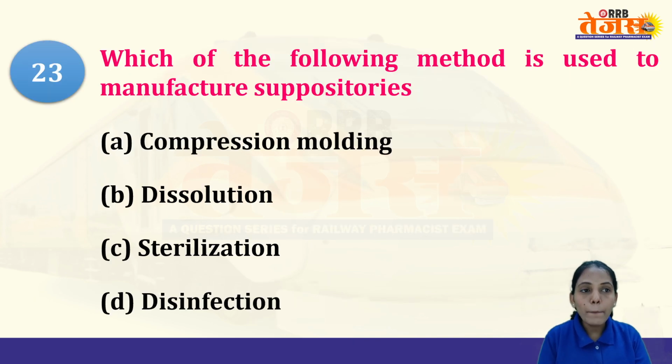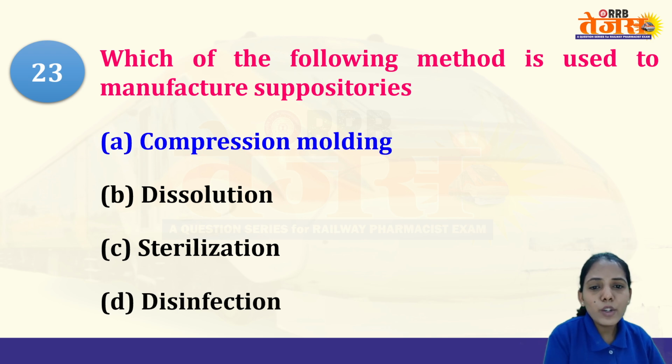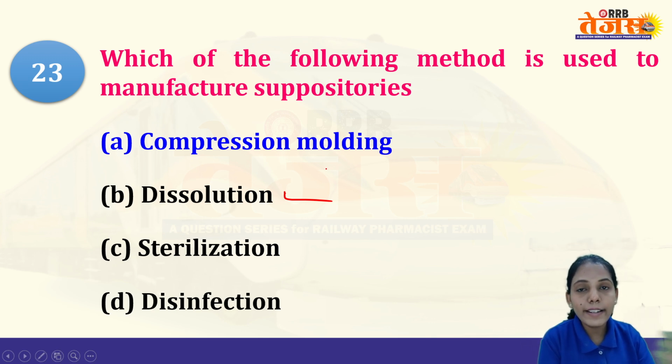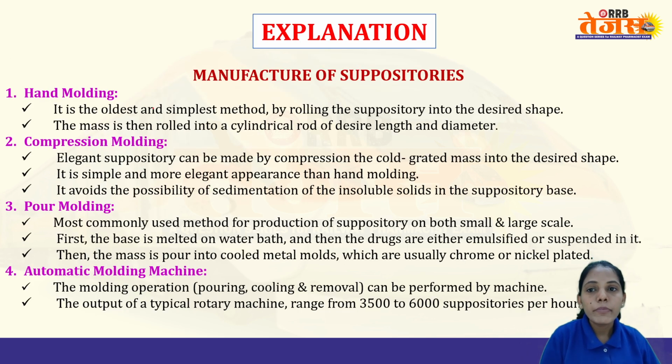Which of the following methods is used to manufacture the suppository? Dissolution is not manufacturing; it is how your suppository gets dissolved into biological fluids. Sterilization is not there, nor disinfection. So it is compression molding. We have hand molding and compression molding, which we will discuss here. Hand molding is the oldest method, where you use rolling to make the suppositories. Compression means you use compression force to make the suppositories.